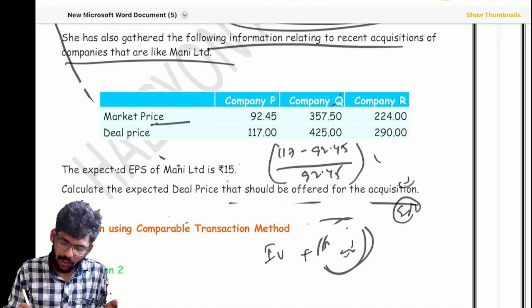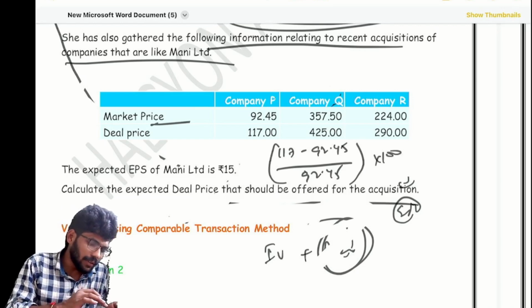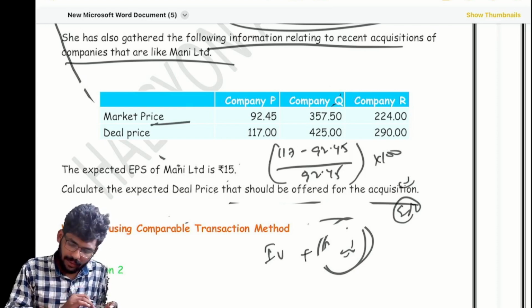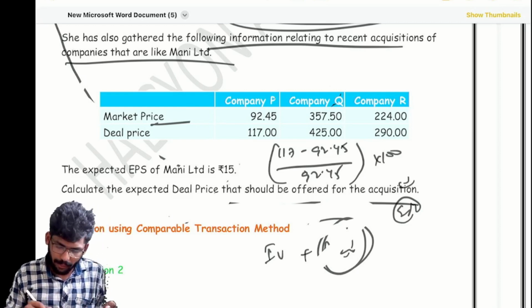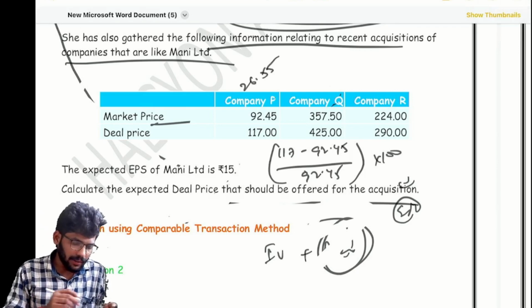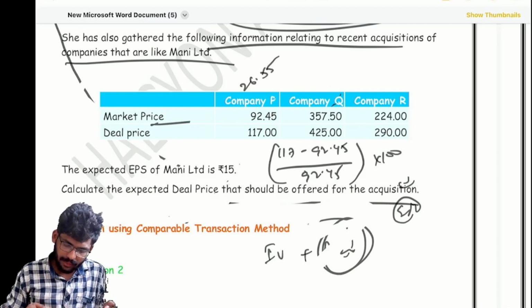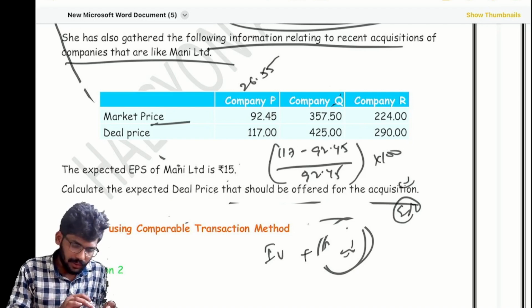92.45 into 100. Please calculate fast. 117 minus 92.45 divided by 92.45 gives 26.55. Correct? Second, same. Please calculate. Deal price 425 minus 357.5 divided by 357.5.